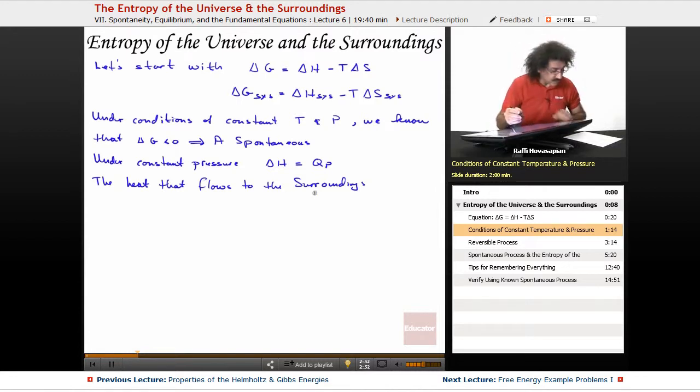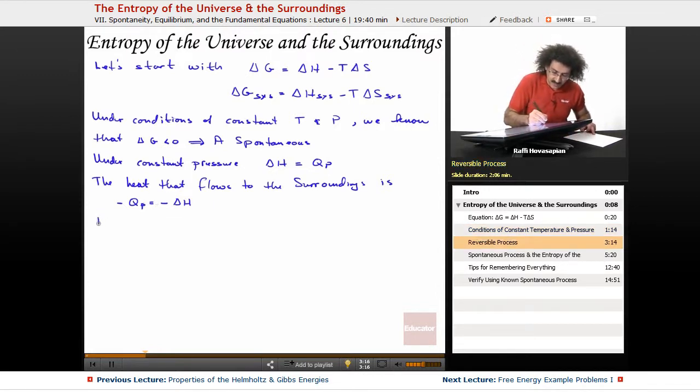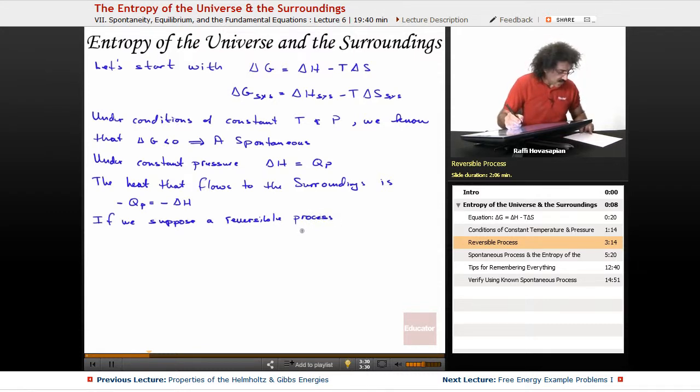So the heat that flows to the surroundings is just negative Q. Well, that's equal to negative delta H, right? Because Q is delta H, so negative Q is negative delta H. That's the heat. So this is the delta H of the system. This is the heat that flows to the system. This is the heat that flows to the surroundings. Now, if we suppose a reversible process, well,